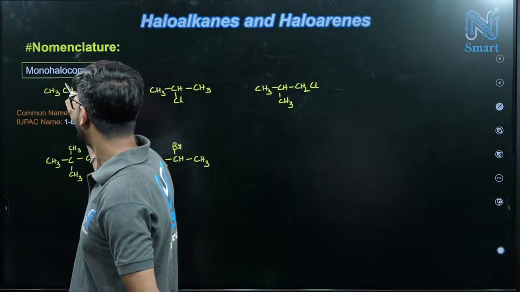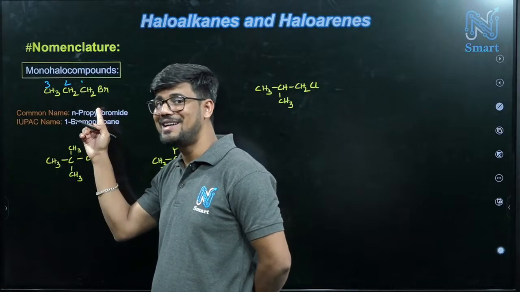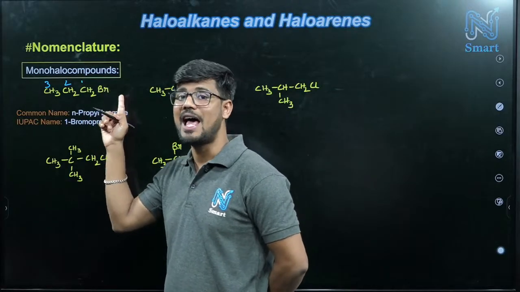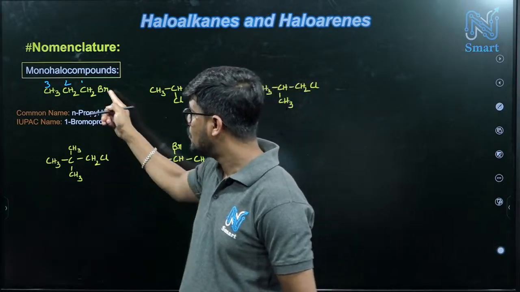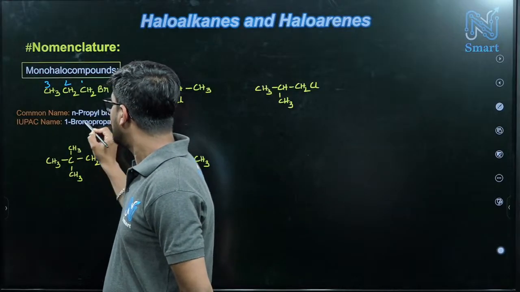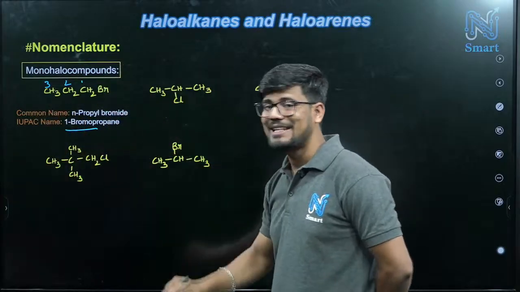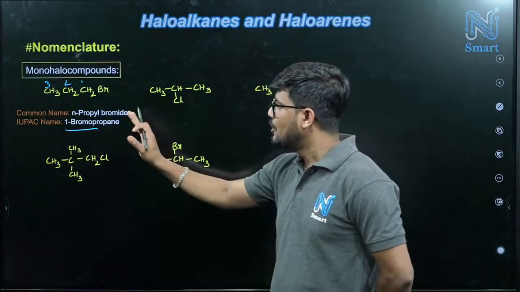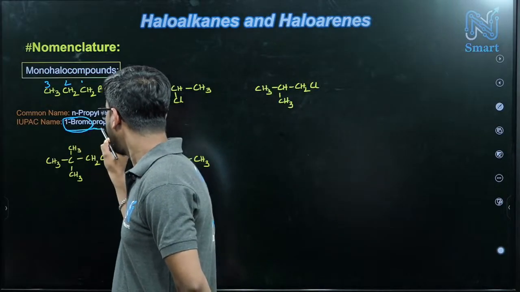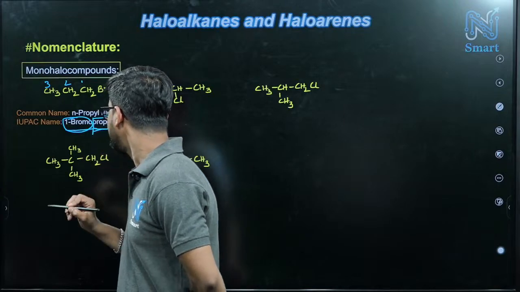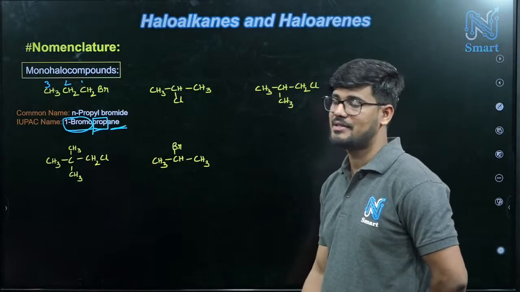So this will be our first carbon, this is second, and this is third, correct? Numbering will start from the right side because the right side carbon is having the halogen, the locant. So 1, 2, 3. 1 bromo, 3 carbon means prop, and this is alkane system, so 1 bromo propane. 1 bromo is our substituent, prop is our parent chain, and ane is our ending part since it is alkane system.